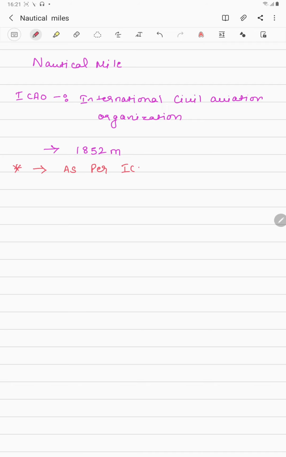As per ICAO, one nautical mile is a measure of distance of 1852 meters. So this is the definition as per the ICAO, and you can go and check it online as well.